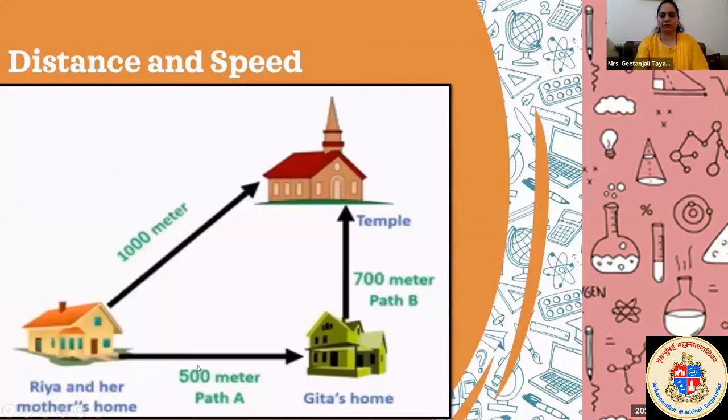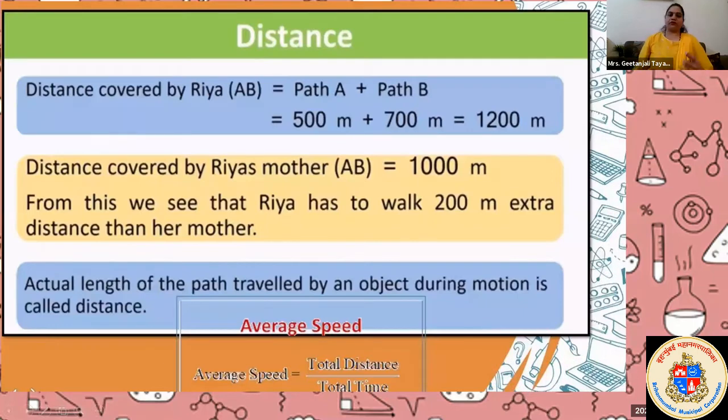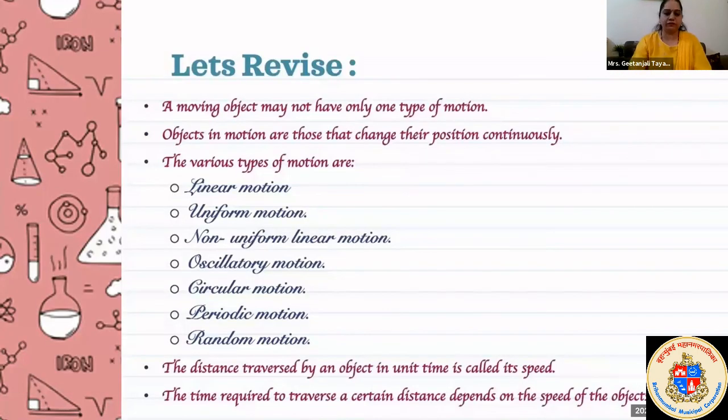Jump to the next one. So, this is the part of this. Let's revise the remaining part. So, this is the end of this chapter. We covered types of motion, different types of motion. In that we saw the definition. A moving object may not have only one type of motion. We saw that every object is following two types of motion, either linear or non-linear. And if it is non-linear, then it again comes differently, that is 4 categories are there.